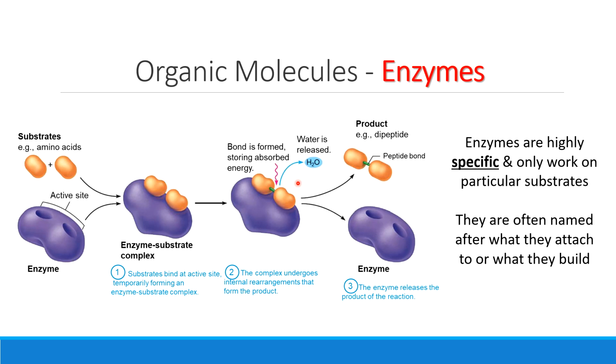So for example, an enzyme that's going to work on a protein or a dipeptide might be called a peptidase, or an enzyme that might work on a sugar, we could have that called galactase, that breaks down galactose sugar. So if you see a name that looks really similar to something else you know, that's not a coincidence, that is on purpose. So enzymes, very specific, do a particular job, and because they're so specific, we can name them based on that.